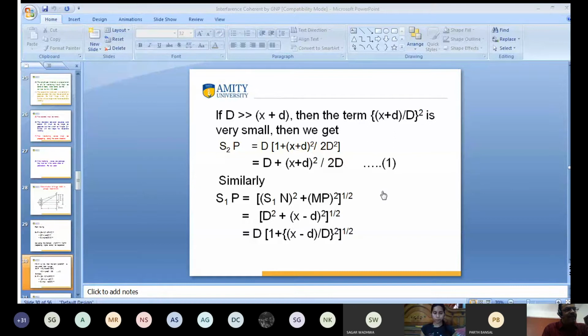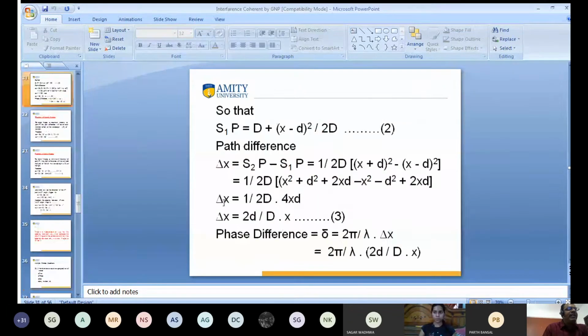Do you get my point? Yes, sir. Similarly, we can calculate the value of S1P, and the value of S1P is D plus X minus d whole square divided by 2D. I want to calculate the path difference.